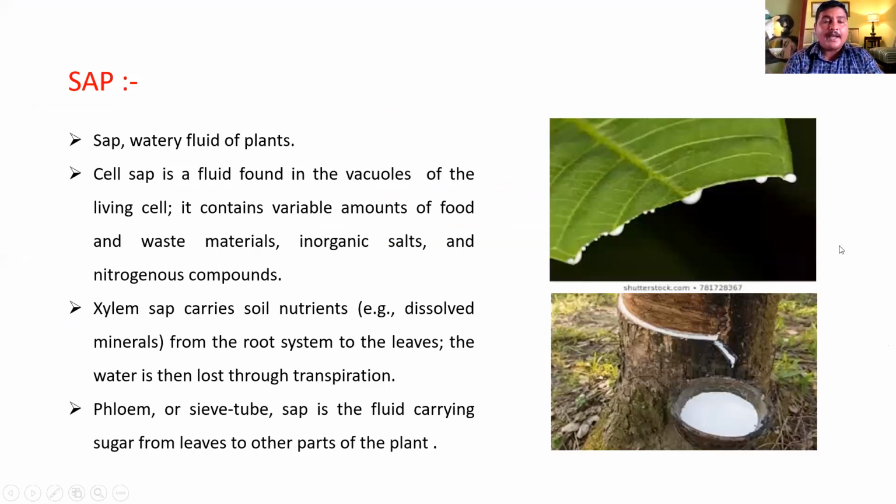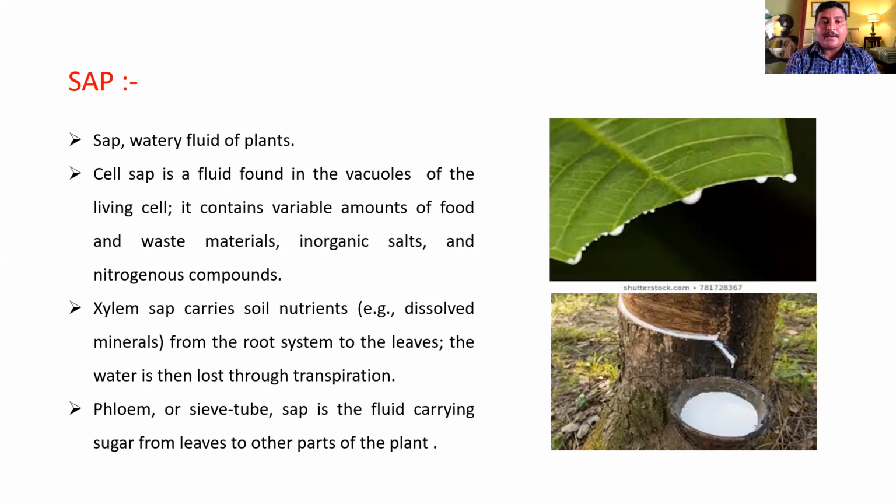What is meant by sap? Sap is a watery fluid of plant. It is of many types: xylem sap, phloem sap, or cell sap. Cell sap is a fluid found in the vacuole of a living cell. It contains a variable amount of food and waste material, inorganic salt, and nitrogenous compound. It contains inorganic materials, waste material, and useful material.